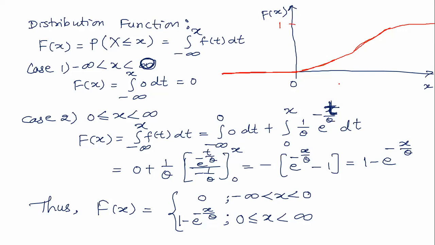All these follow the exponential distribution. We'll be discussing those things when we deal with different problems in relation to exponential and uniform distributions. So still some time is left.